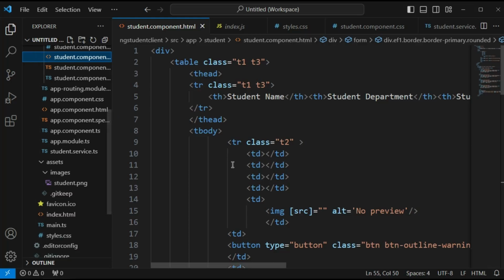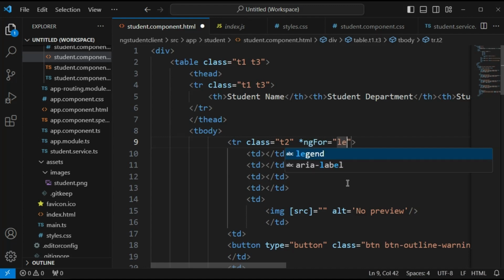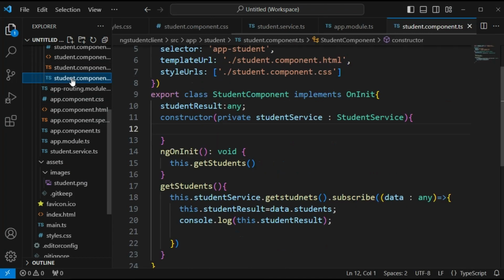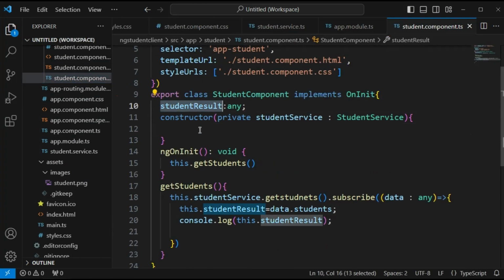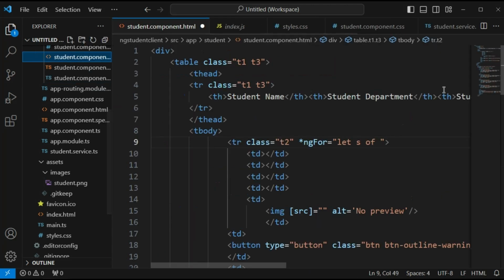We have learned the structural directives, ngFor equal to, here I am going to define a variable s of, we have the variable inside the student.component.ts, studentResult. I'm going to use that.